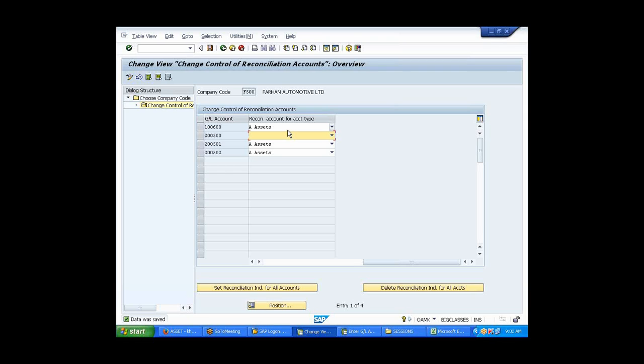No, the GL account also you cannot change. Yeah, I've seen that already. And open item, line item also you cannot change. Okay, got it. All right.